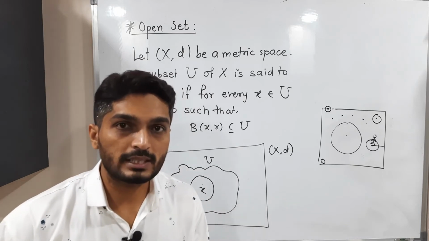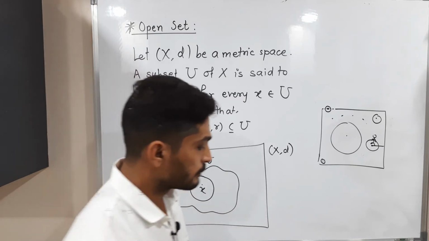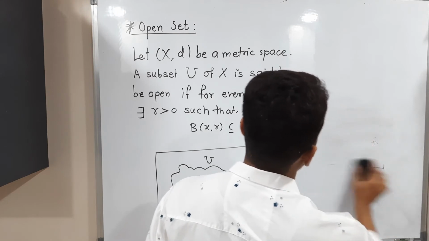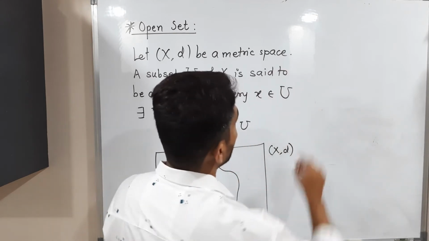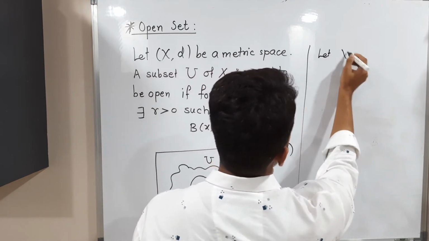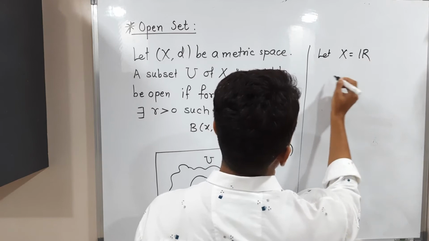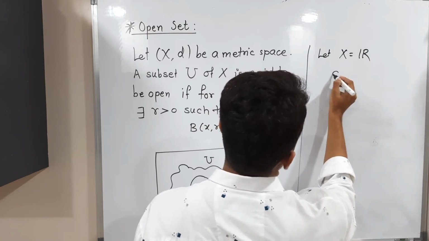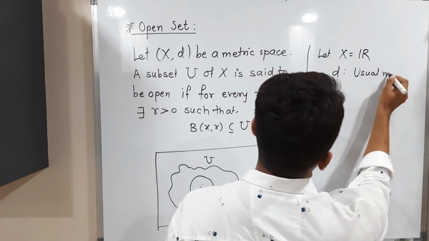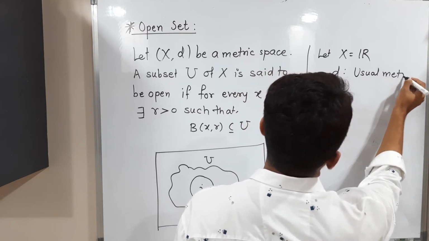So let us discuss one example of the real line. Since we are already familiar with the real line, I am considering X is equal to R, the set of real numbers, and d is the usual metric.